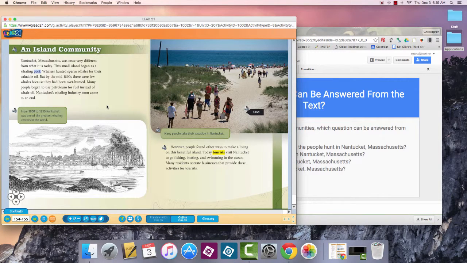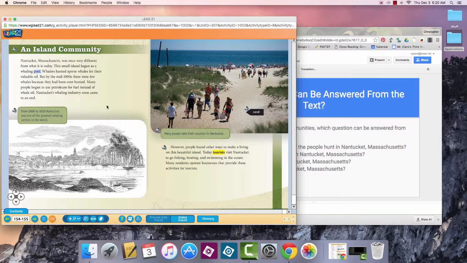Okay, so page 154. Nantucket, Massachusetts was once very different from what it is today. This small island began as a whaling port. Whalers hunted sperm whales for their valuable oil. But by the mid-1800s, there were few whales because they had been overhunted. Many people began to use petroleum for fuel instead of whale oil.